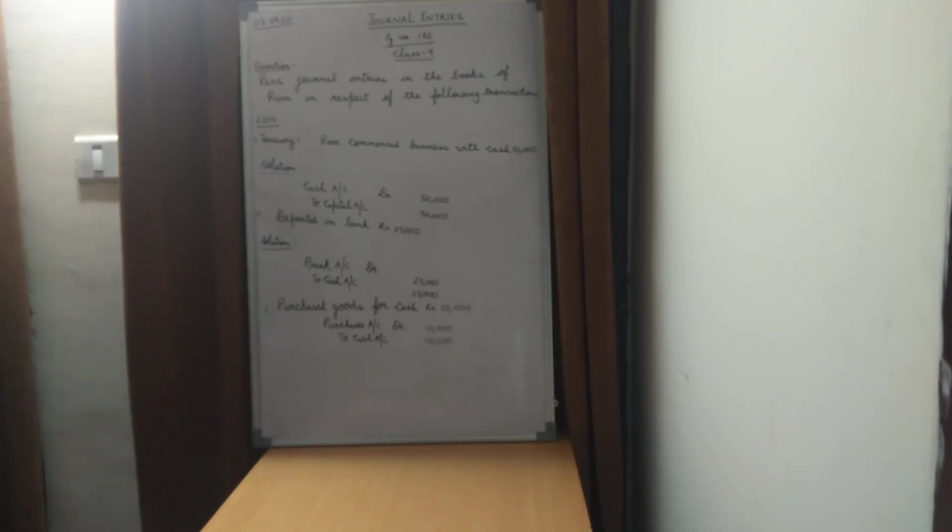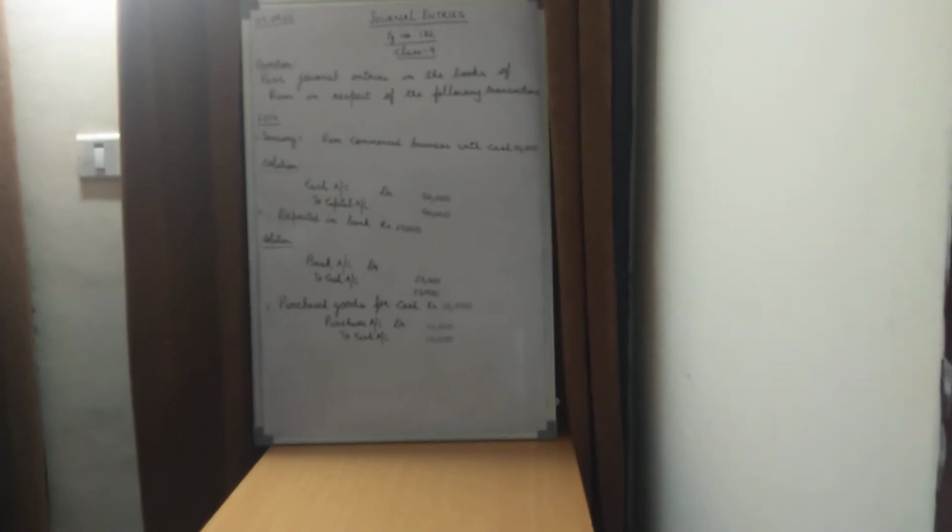So bank account will be debited. Why will it be debited? Because the assets rule, that is the real accounts rule, says debit what comes in, credit what goes out. So children, when we say deposited in bank, the two accounts involved are bank and cash. Why these two accounts?